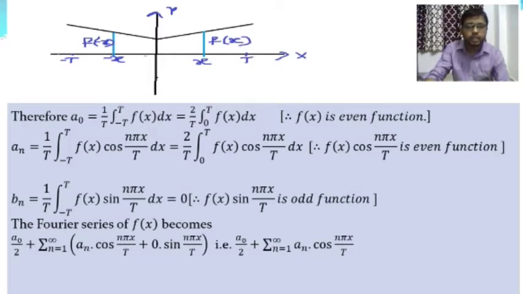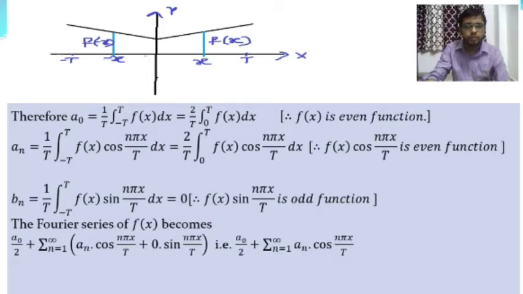Here f x is an even function and sin n pi x by t is an odd function, and the product of an even function and an odd function is an odd function. By the property of odd functions, the definite integral from minus t to plus t of f x into sin n pi x by t is 0.